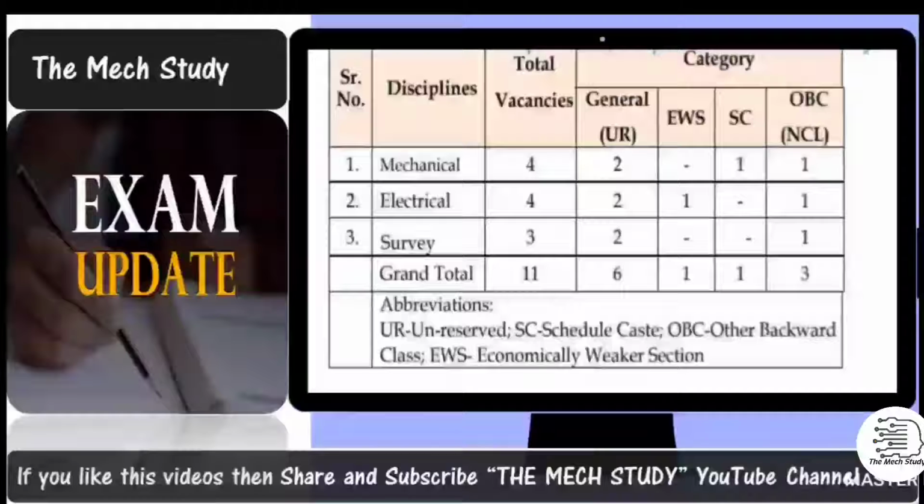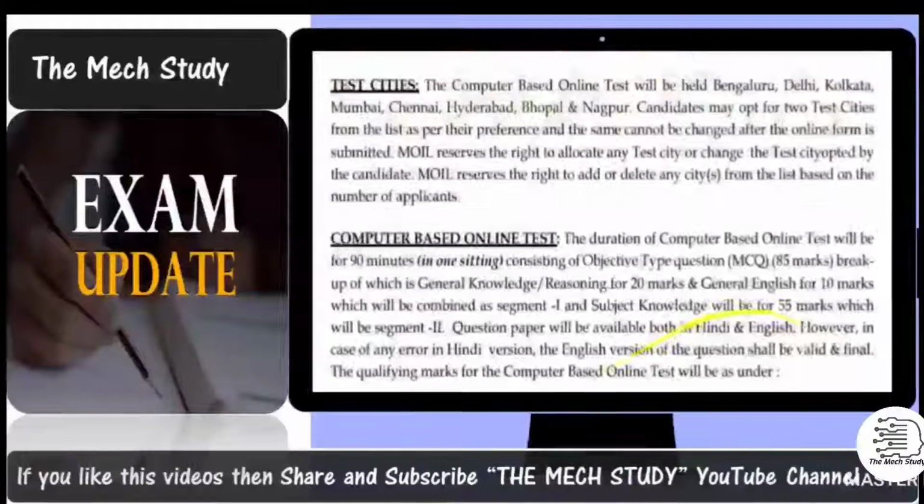Similarly, for electrical, there are a total of 4 vacancies. In that, 2 for general candidates, 1 for EWS and 1 for OBC. There is no seat reserved for the SC category. Similarly for survey as well.